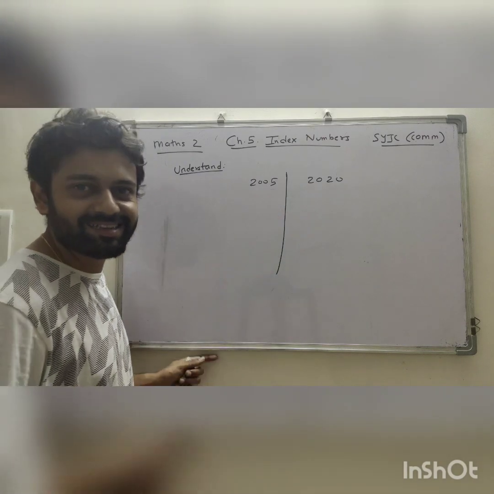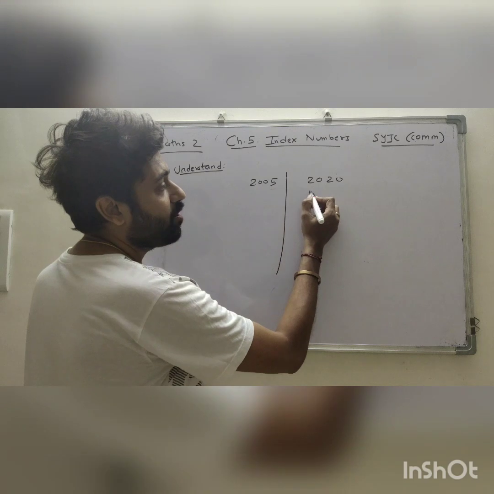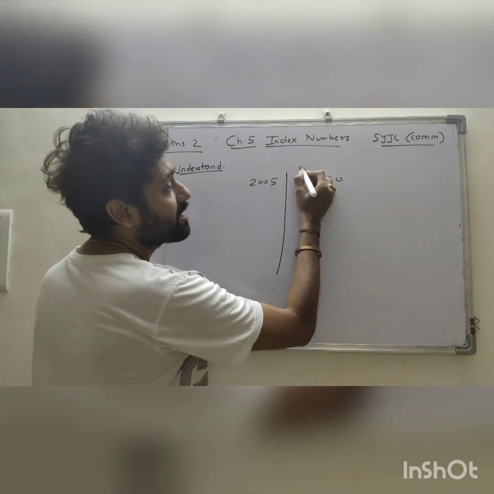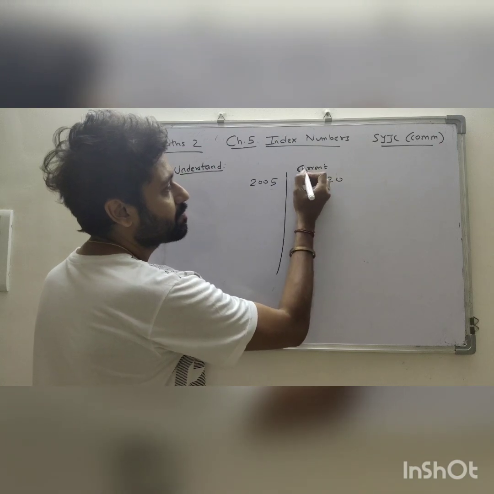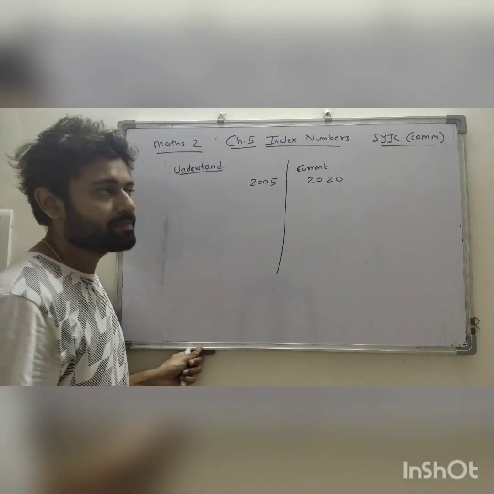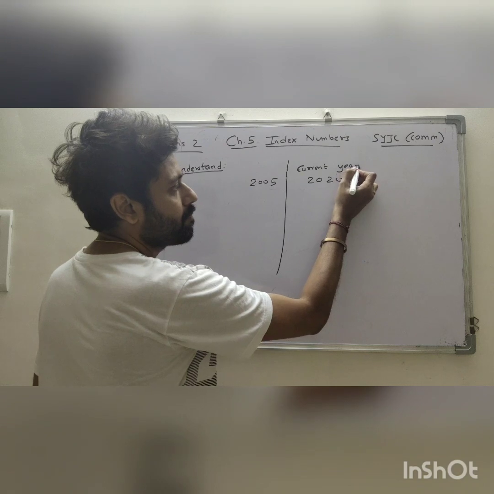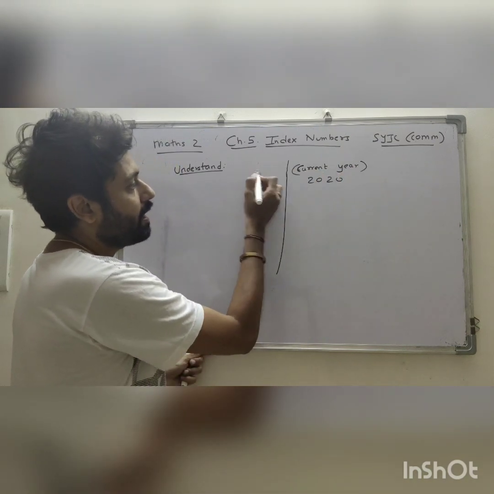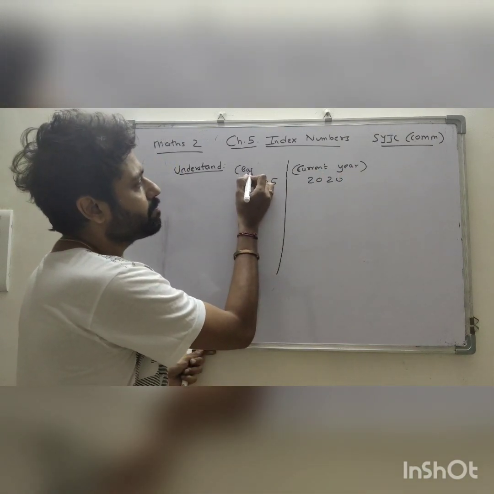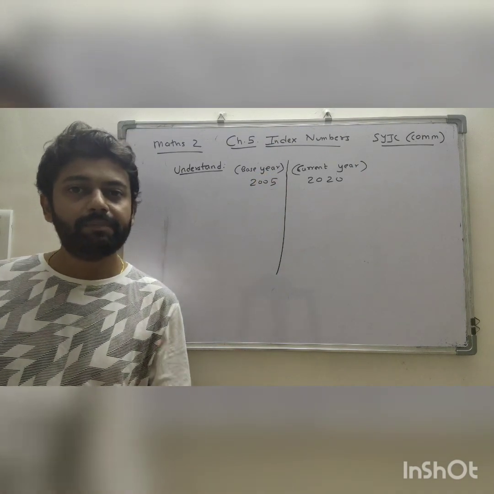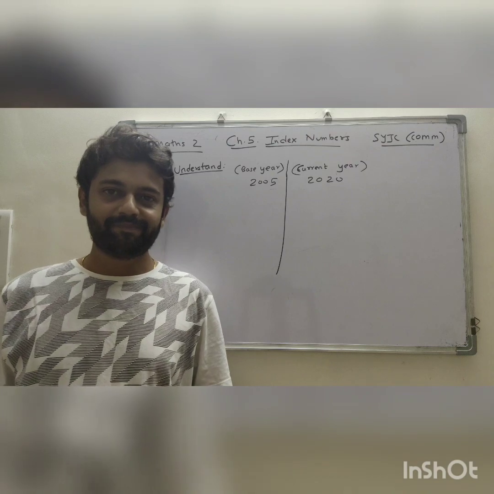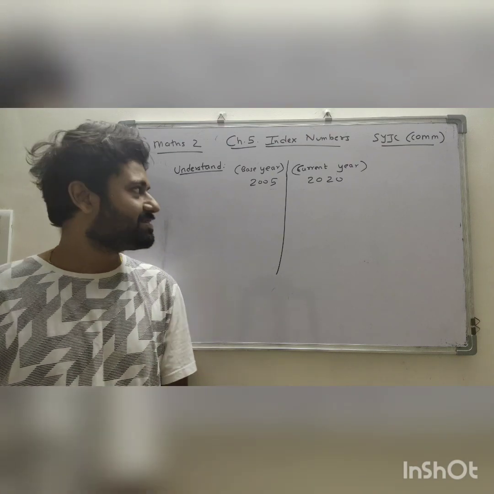ये तुम्हारा साल है. I will call this current year. I am comparing it with 2005. Let me call this base year.